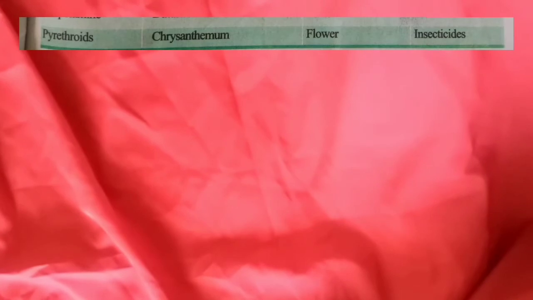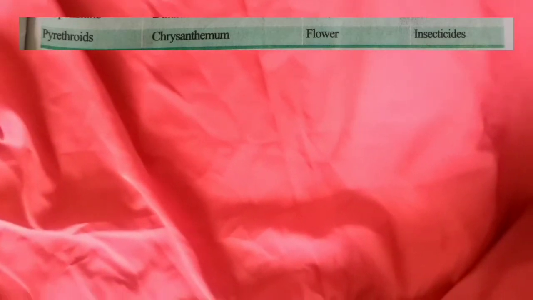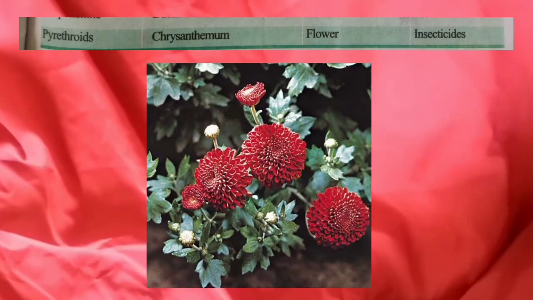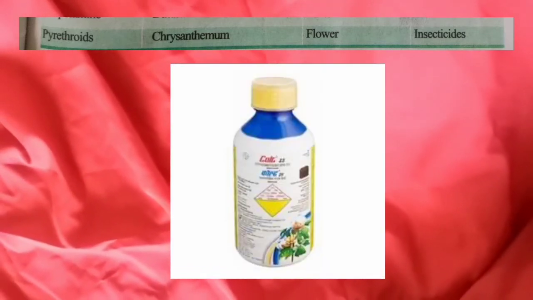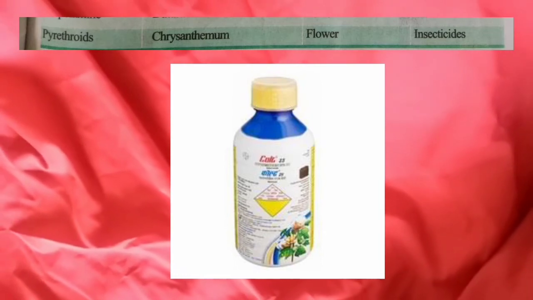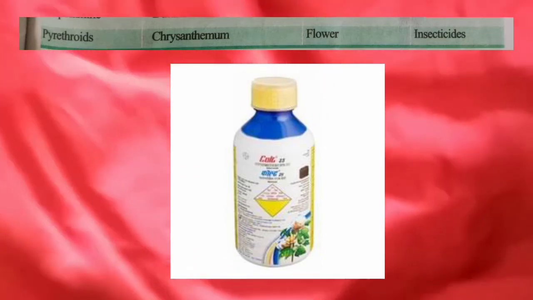Next alkaloid is pyrethroids. These pyrethroids are present in flower of a chrysanthemum plant. These pyrethroids are useful for insecticides, for killing insects. Let us see other secondary metabolites.